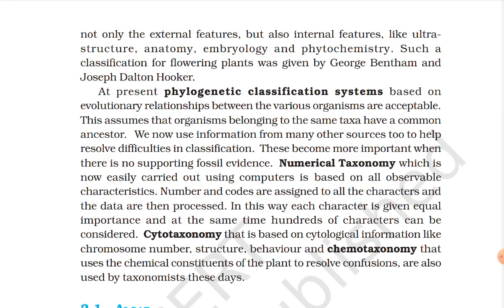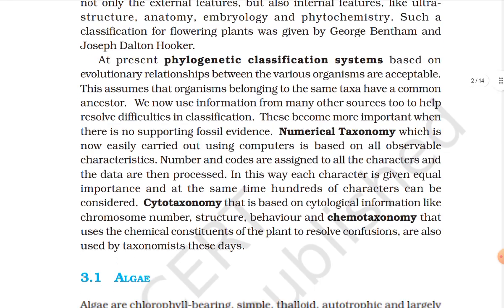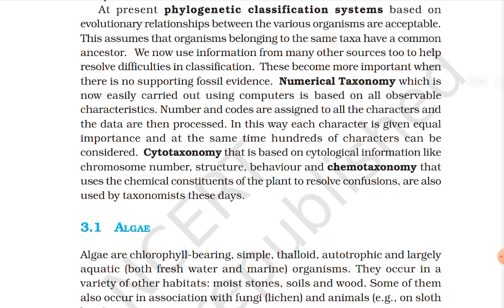We now use information from many other sources to help resolve difficulties in classification. These become more important when there is no supporting fossil evidence. Numerical taxonomy, which is now easily carried out using computers, is based on all observable characteristics. Numbers and codes are assigned to all the characters, and the data are then processed. In this way, each character is given equal importance. At the same time, hundreds of characters can be considered.